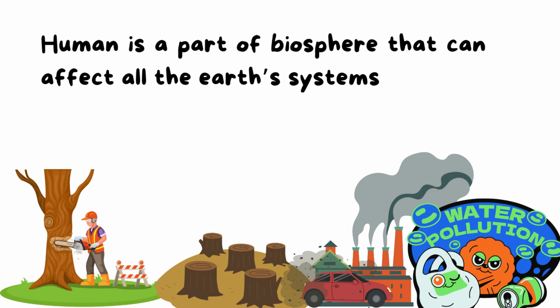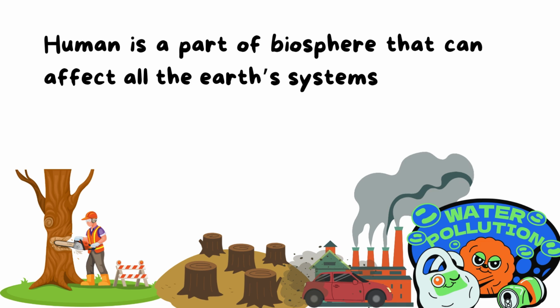Also, air pollution affects the atmosphere, and water pollution affects the hydrosphere. So humans are part of the biosphere and can affect all the Earth systems. I mentioned the negative effects, but there are also good effects. I gave you these as examples to show how humans, as part of the biosphere, can affect all the Earth systems.